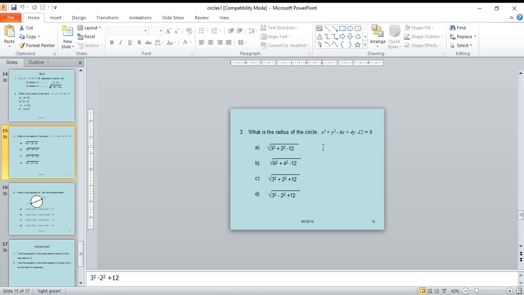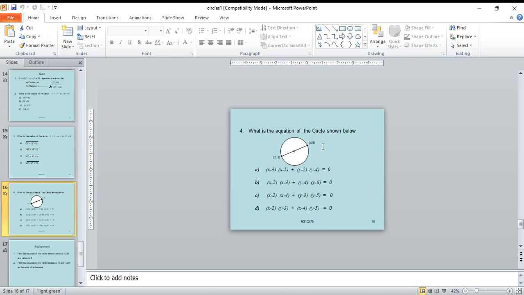So minus 6 gives g equal to minus 3, 3 square, plus f equal to 2, 2 square, minus c, minus 12 is plus 12. So root of 3 square plus 2 square plus 12 is the correct answer.